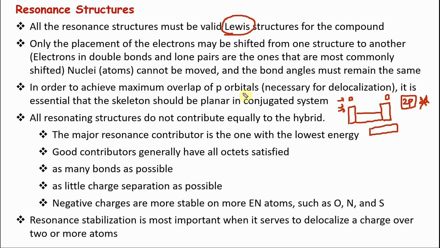In order to achieve maximum overlap of p orbitals, it is essential the skeleton should be planar. So this is important.